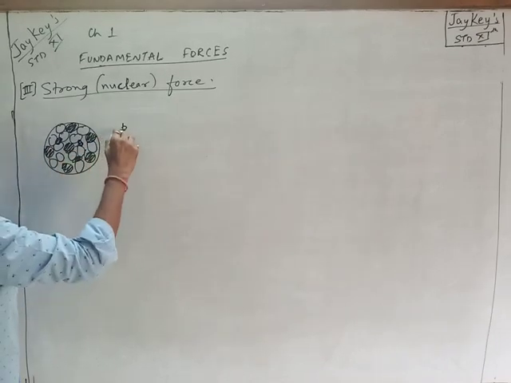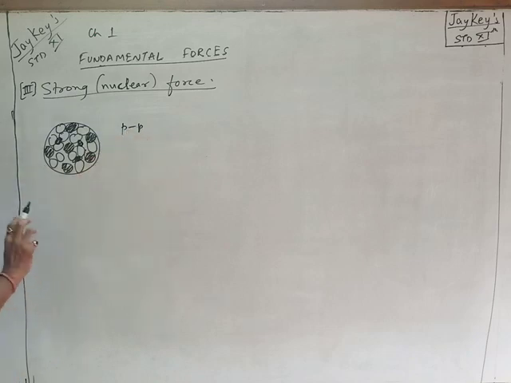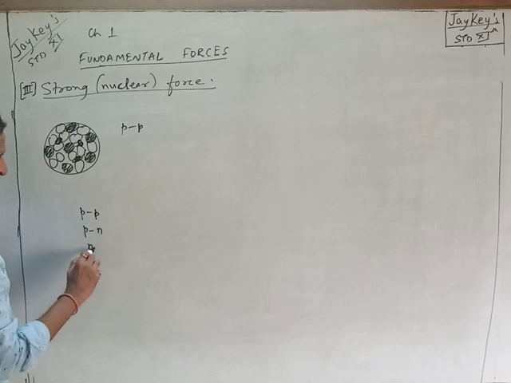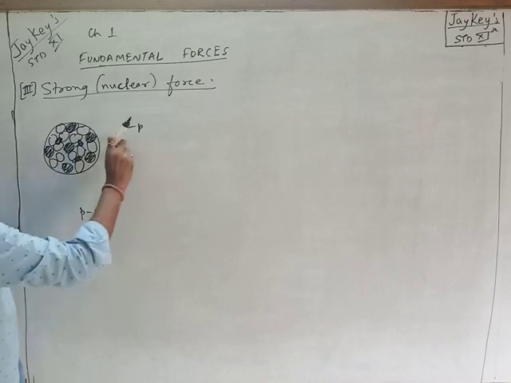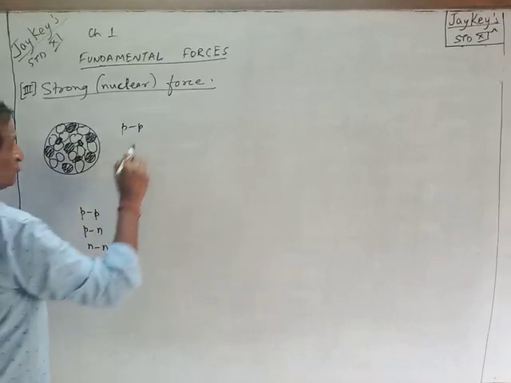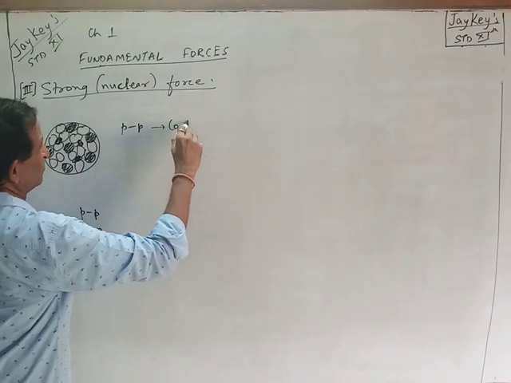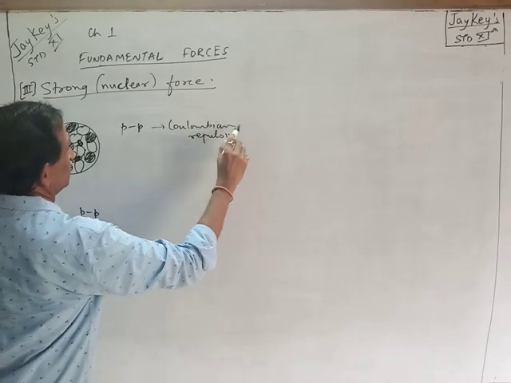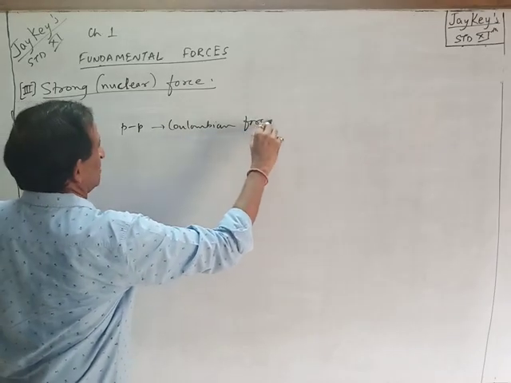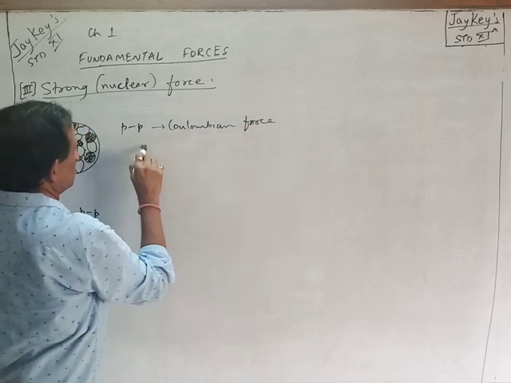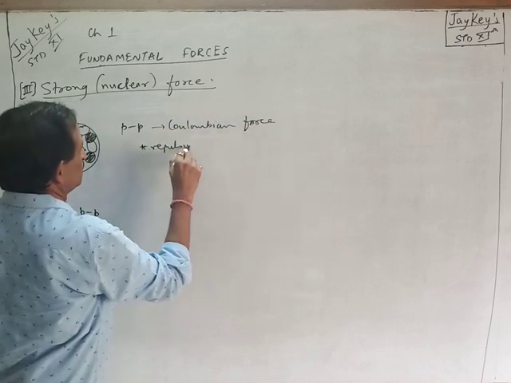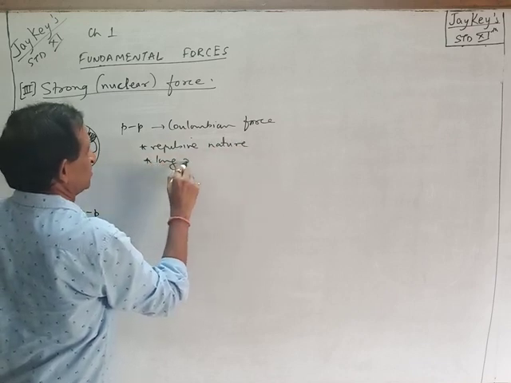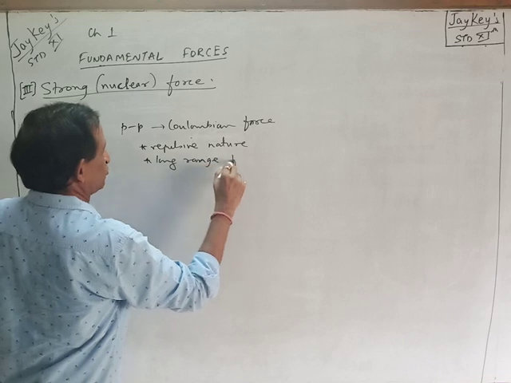Now between protons, there are three possible combinations of interaction between them. One is proton-proton, second is proton-neutron, and third is neutron-neutron. We know that protons are positive in charge, so between them the force acting is Coulombian force. And this Coulombian force is repulsive in nature, and further, it's a long range force.